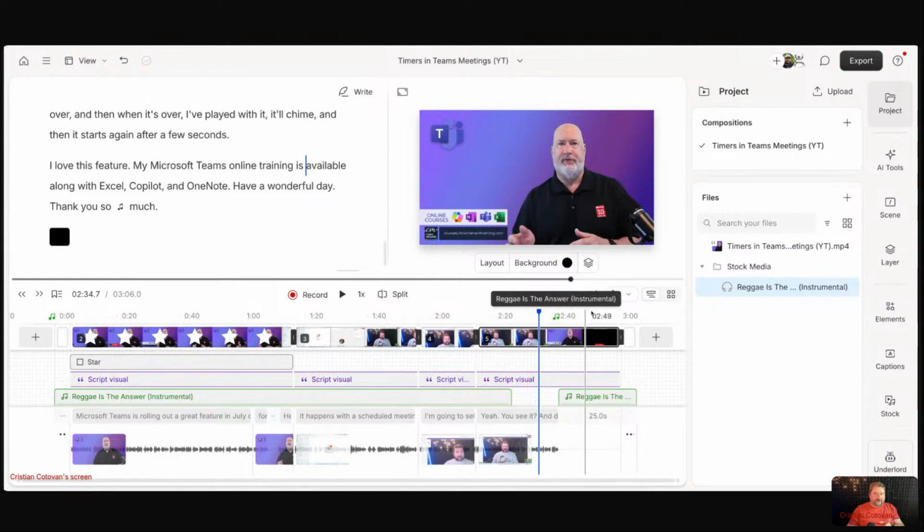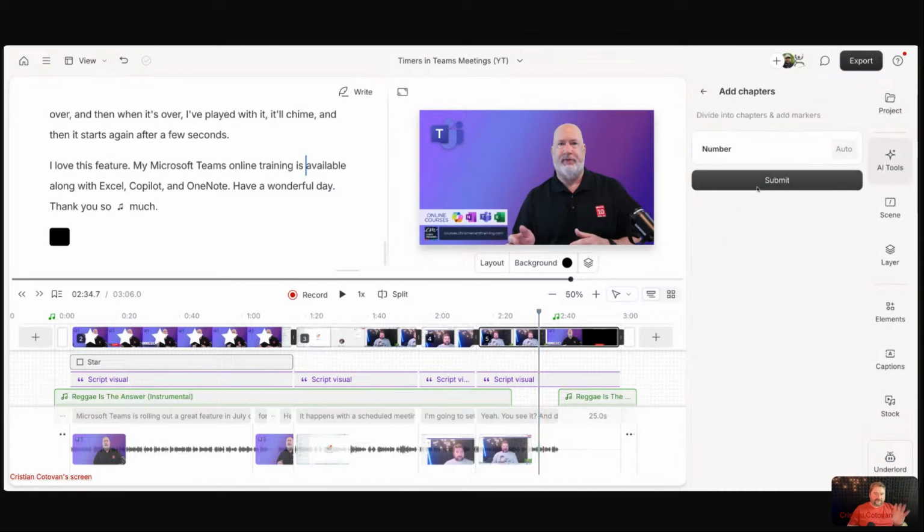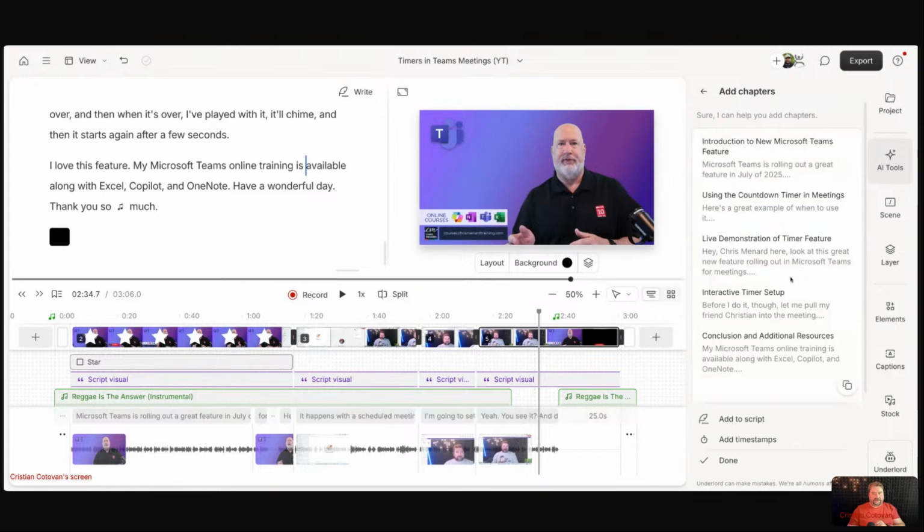There's also markers. So if I go to our little trusty AI tools and tell it to add chapters, I'm just going to let it add the chapters automatically. There's a bunch of them here. Add to script.